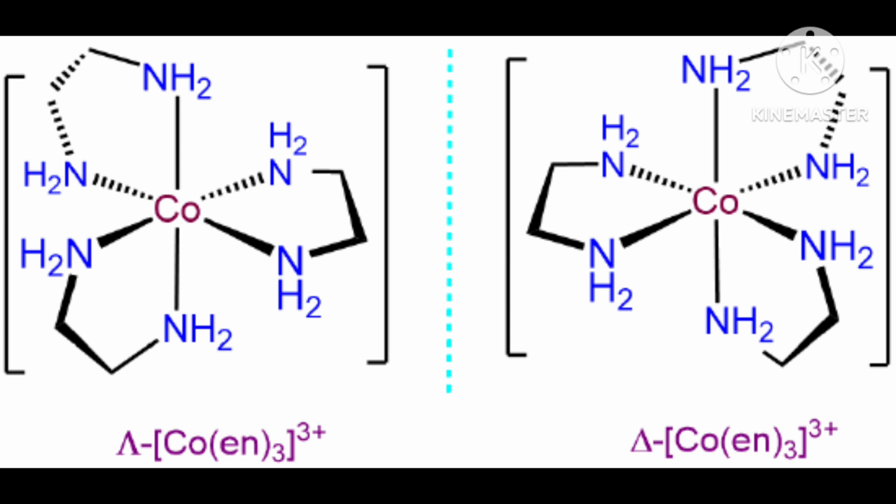This is called trans, when NH3 is far and Cl is also far, opposite. If you join all points, it will again look like a square. When they are close, adjacent, it is called cis. When they are far, in an opposite arrangement, it is called trans.